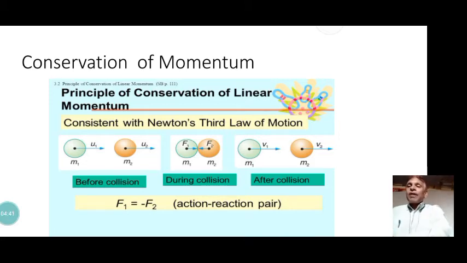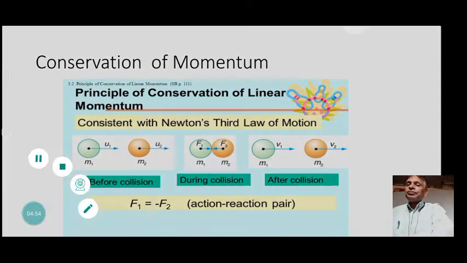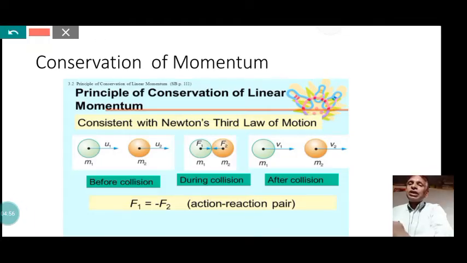When the m1 body collides with m2, the m1 exerts a force that is called F1, and the first body exerts it on the second body in this direction.